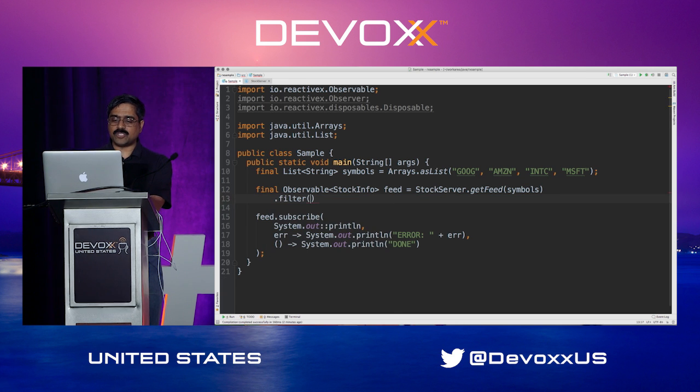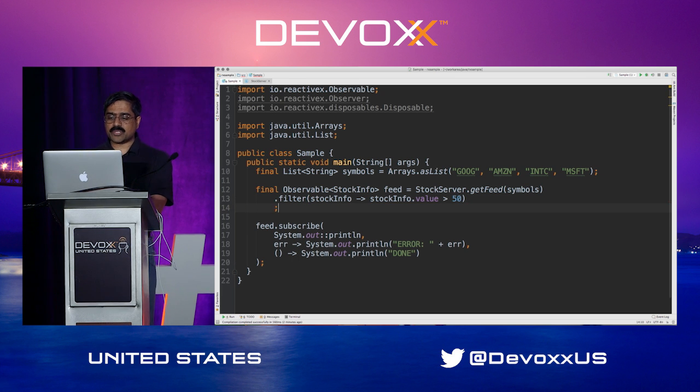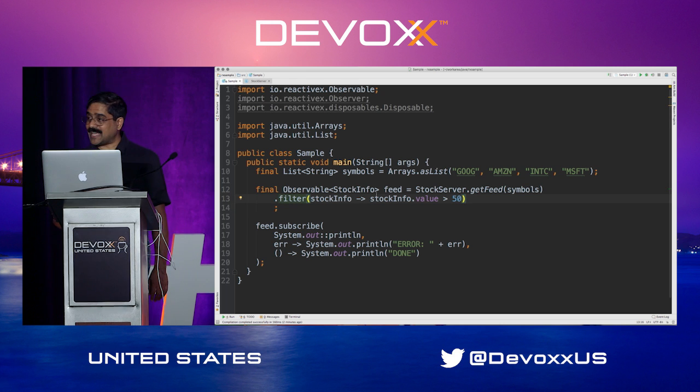So I can start filtering, and I can say stock info dot value is greater than, let's say, $50. Then I'm going to send data only if the data is greater than that value, not otherwise.